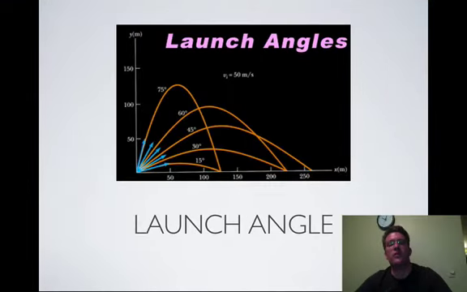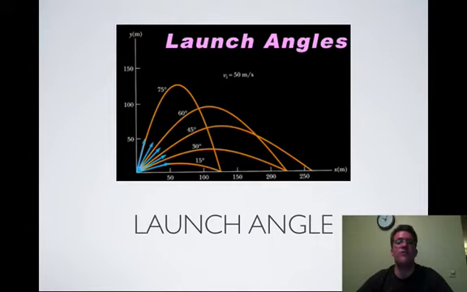Launch angles are going to be the angle at which the object or projectile leaves, for instance, my hand or whatever it's actually launching from. Those launch angles will always equal 90 degrees. So for instance, if you launch a ball at 5 meters per second at 75 degrees, it's going to hit the same exact spot on the ground if you launch it at 15 degrees at the same 5 meters a second. Same goes with 60 degrees and 30 degrees.